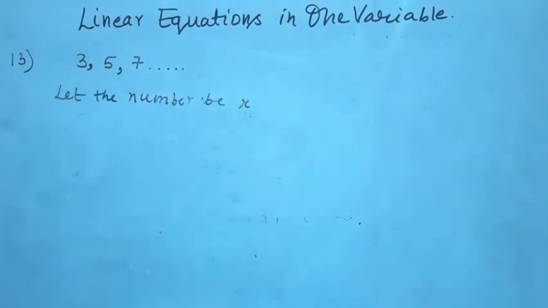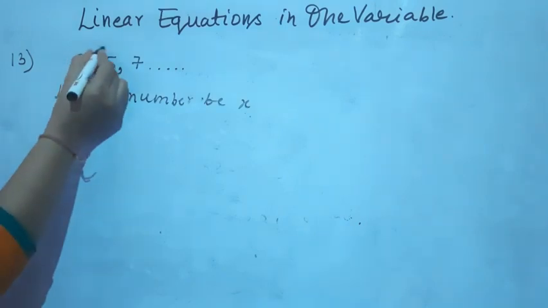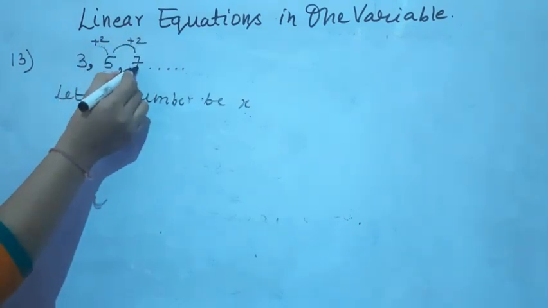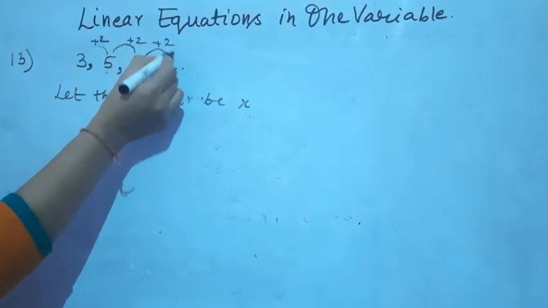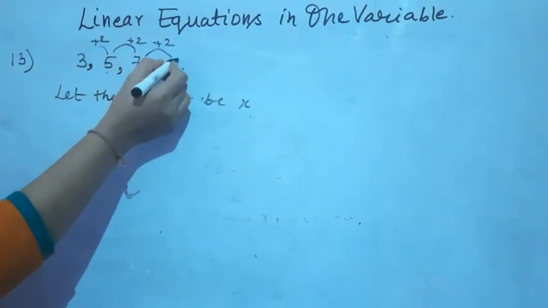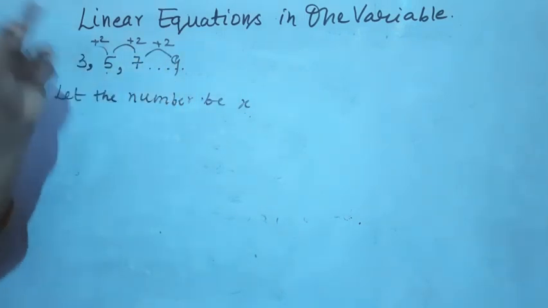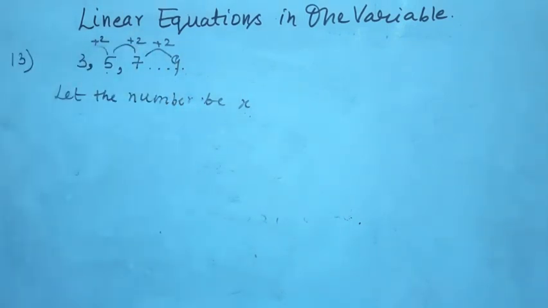Consecutive means the next odd number. तो can you see that 3 में 2 ऐड कर रहे हैं तो 5 मिल रहा है. When you are adding 2 to 5, you are obtaining 7. Again adding 2 to 7, we are obtaining 9, right? So we are obtaining the next odd number by adding 2 to every number.